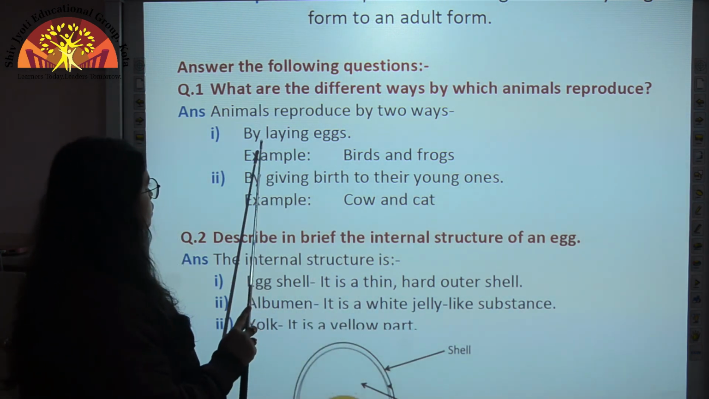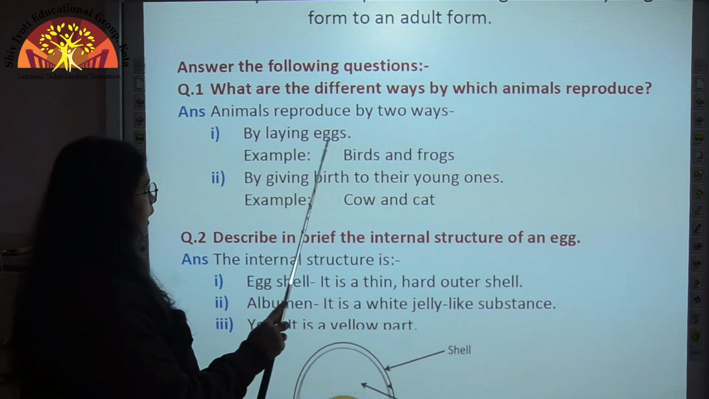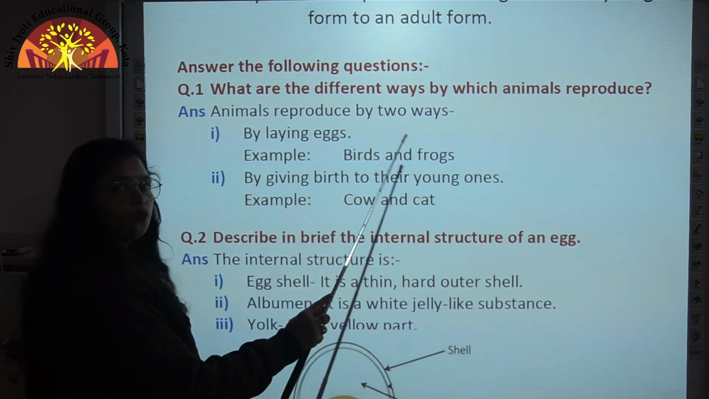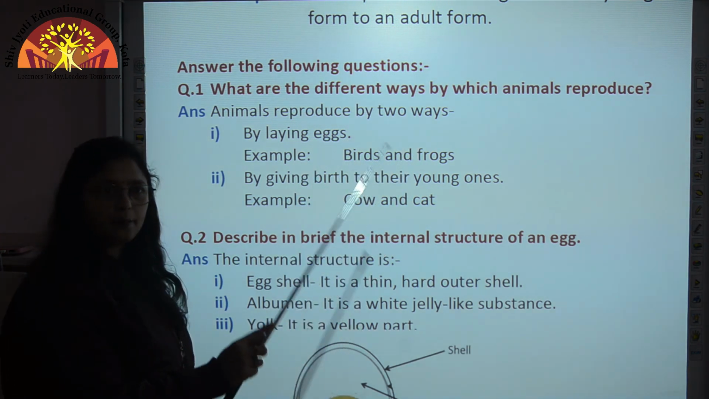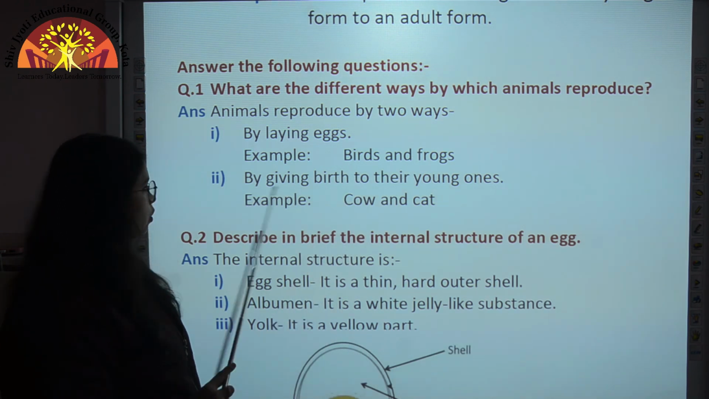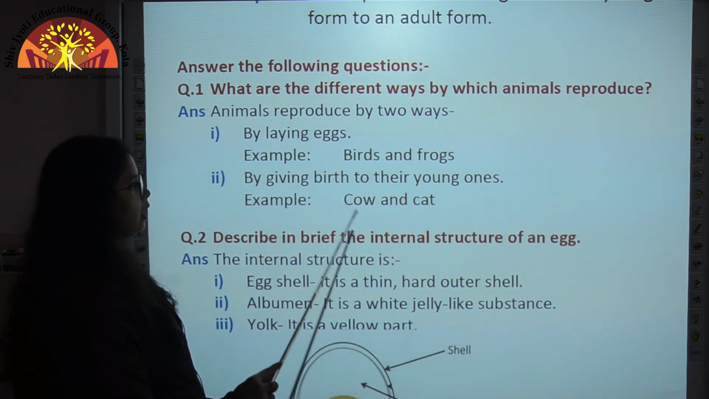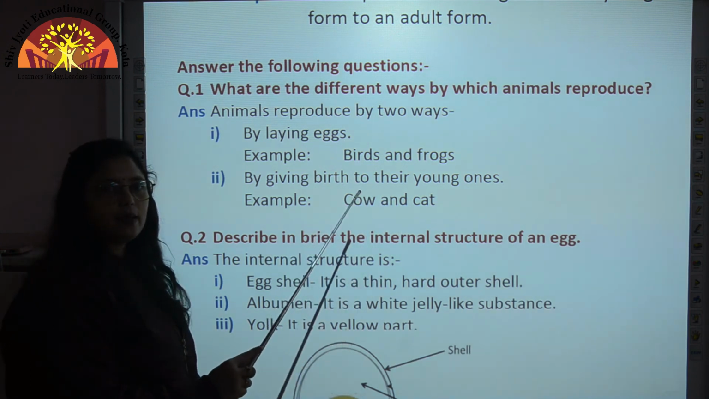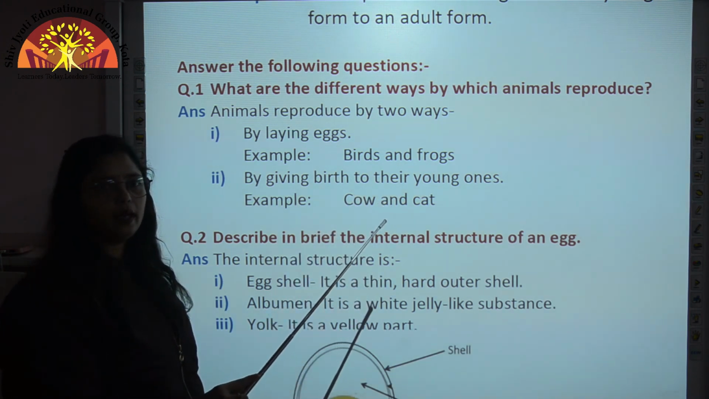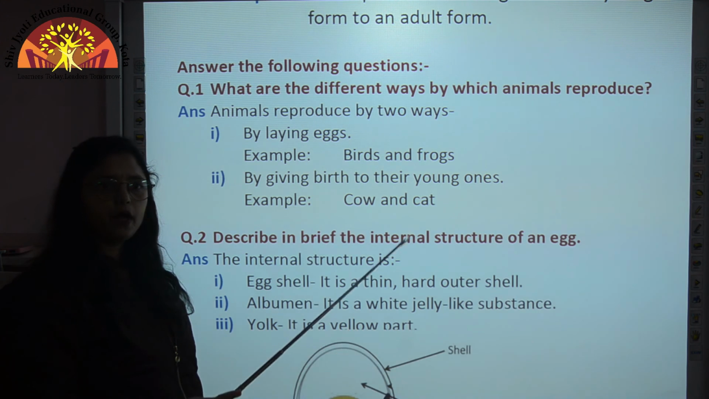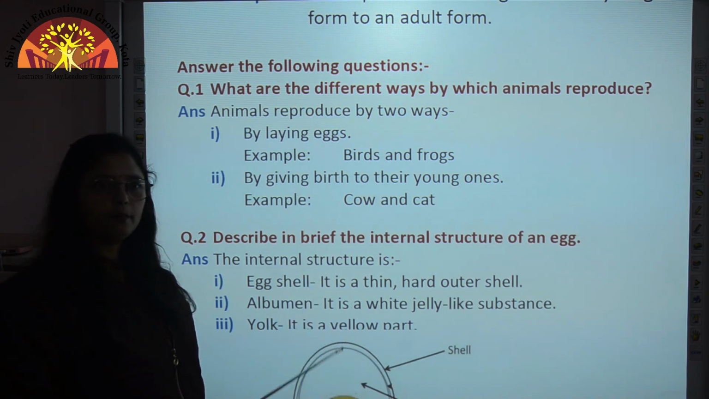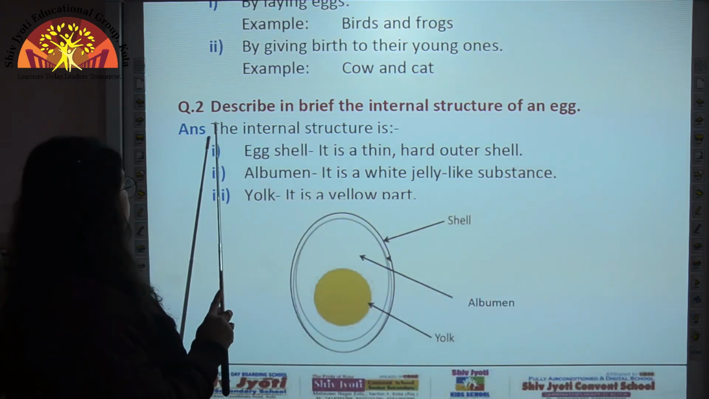So examples of this category, that is by laying eggs, are birds and frogs, and you can write any example, fish, reptile. Okay. By giving birth to their young ones, examples are cow and cat. You can write example of any mammal over here like deer, elephant, zebra. Even human beings are also mammals. Now we come to next question.